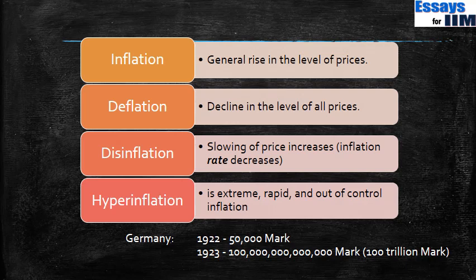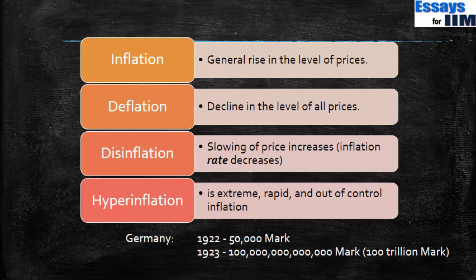What is inflation? Inflation is a general rise in the level of prices in the economy, which includes prices of goods, services, and basically everything that is there in the economy. Deflation is a decline in the levels of all prices. Now, what is disinflation? Disinflation means that there is inflation, that is, the prices are rising, but the inflation rate decreases. So let us say the inflation was earlier at 10%, that is, year on year, every year the prices were increasing at 10%, then the prices following that start increasing at a rate of 5%, that would be called disinflation.